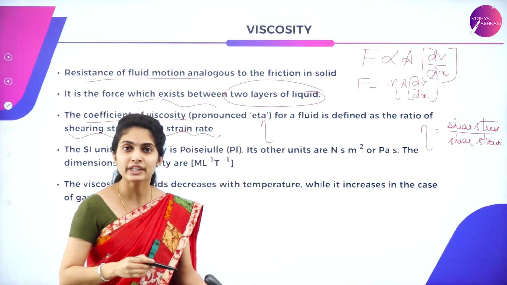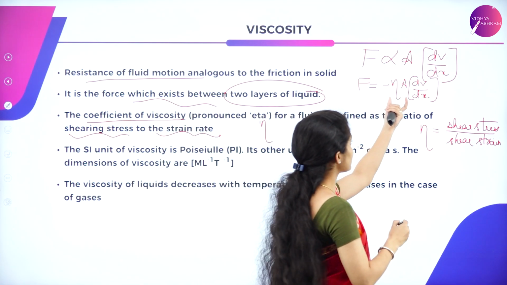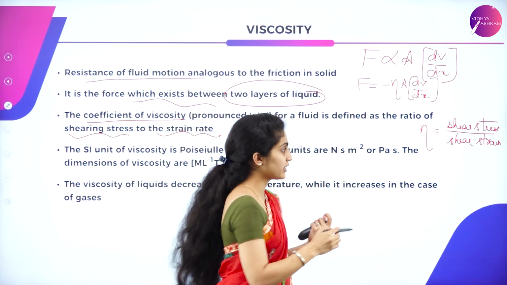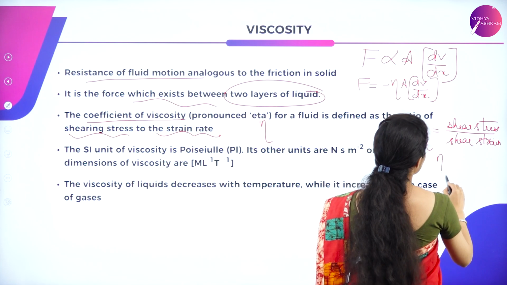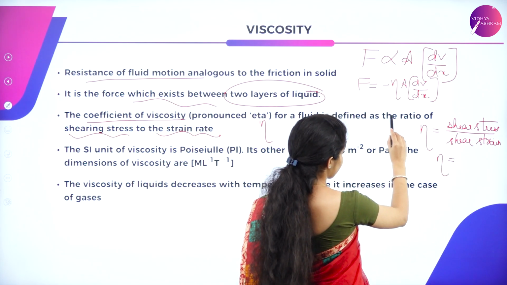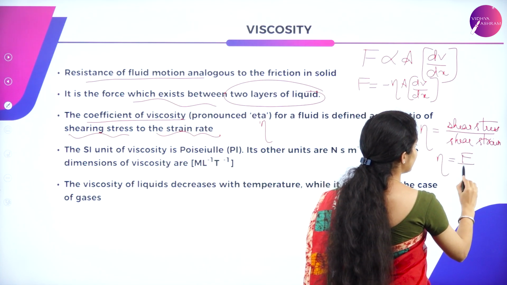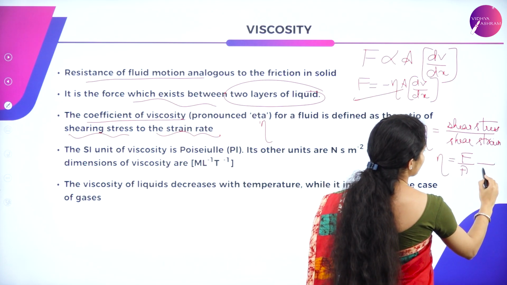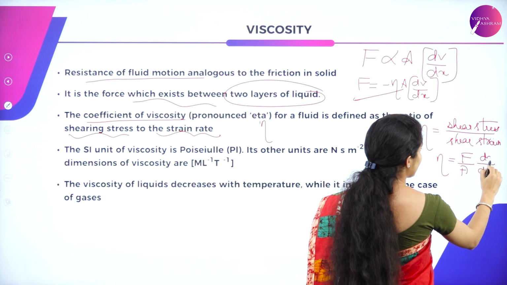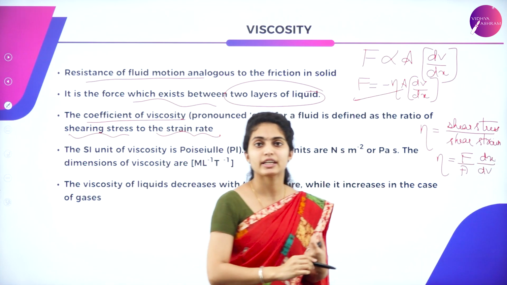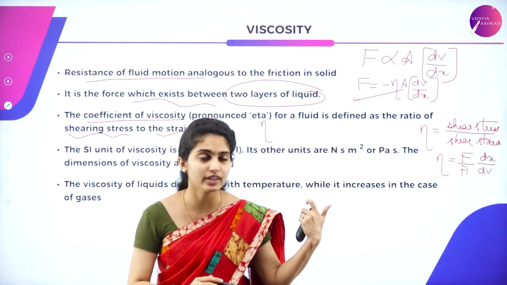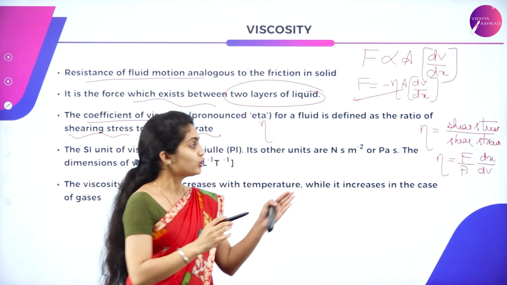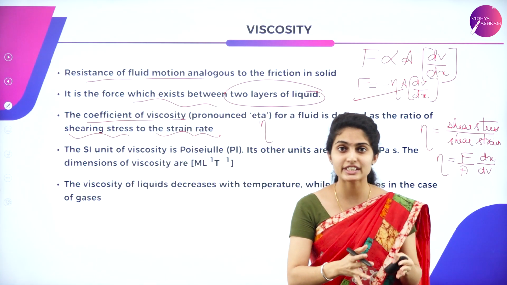It can also be defined from this equation: eta is equal to F divided by A, because A comes down, and then dx divided by dV. So that is the expression for eta. How can you give the definition of eta now?